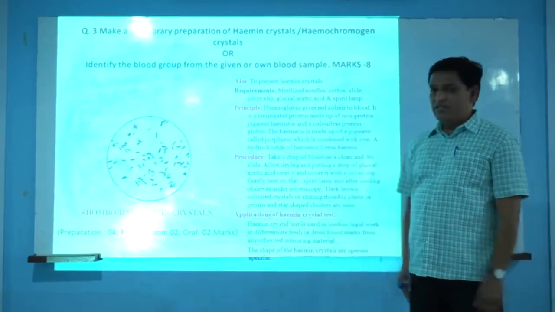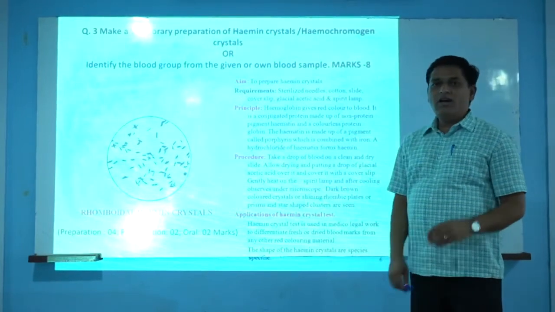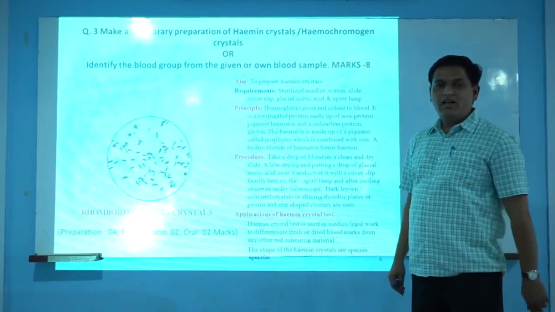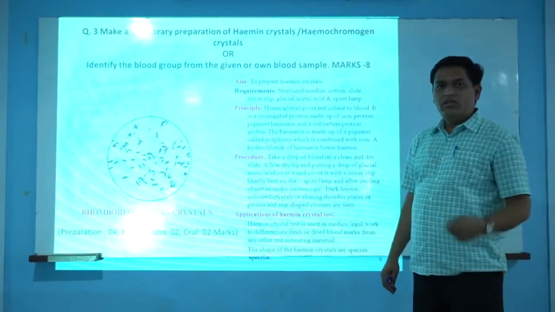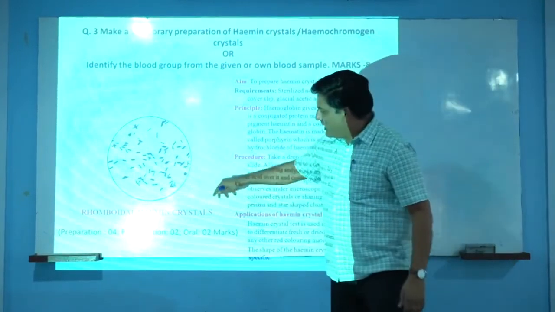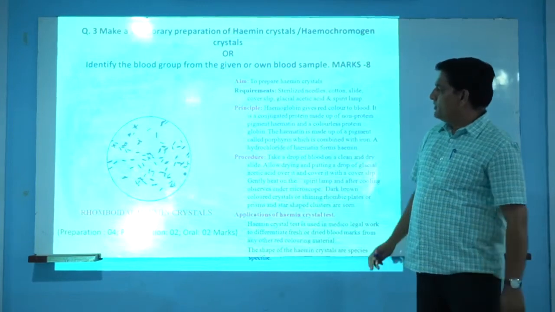Simply, a simple procedure is that we have to take a drop of blood on a slide, wait for a few minutes, and then put a drop of glacial acetic acid and boil it on the flame. Then a specific type of hemin crystals will be observed.